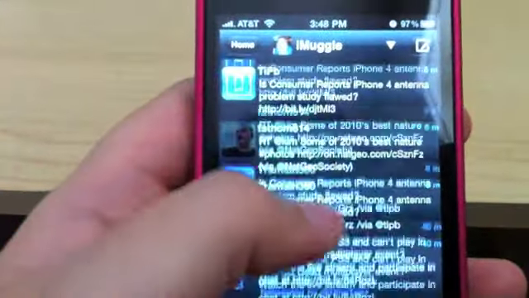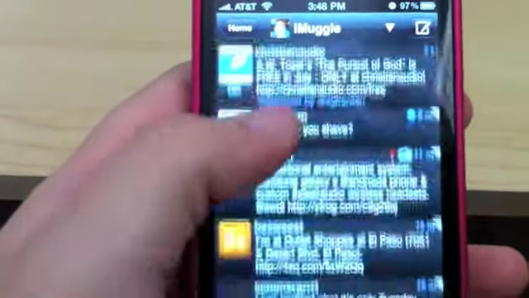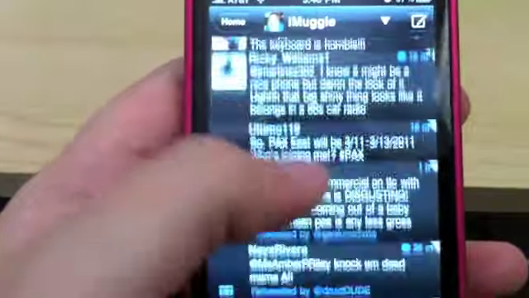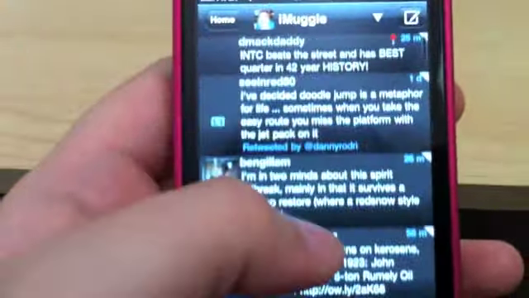Other than that, I think that's about it, guys. It's very similar to what you should see and expect in a very decent Twitter client.